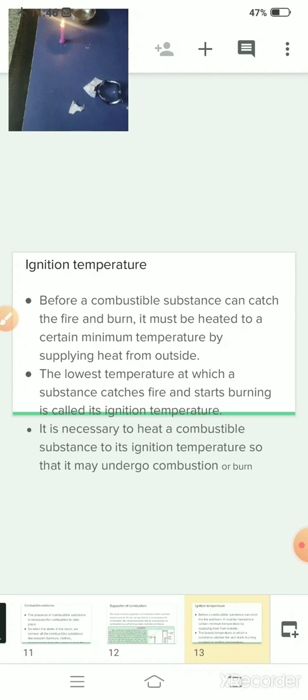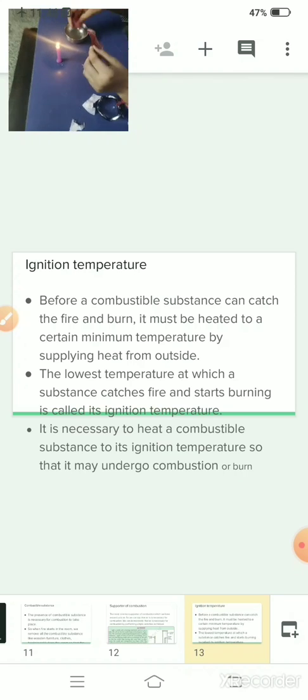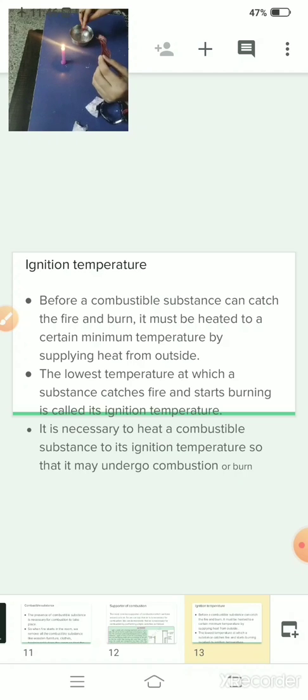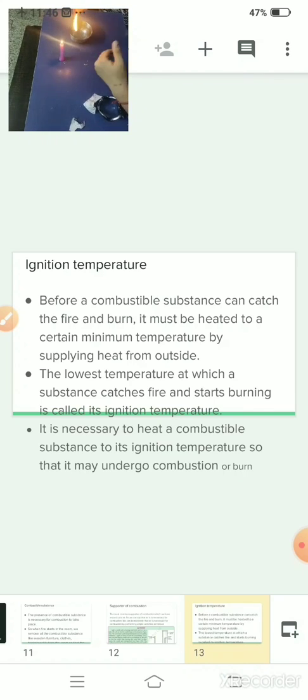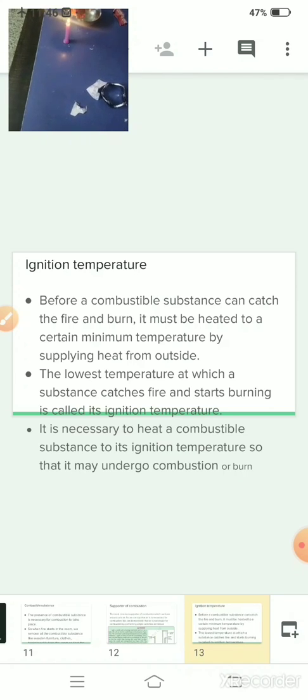Similarly with the cloth. This is a dry cloth and this is a wet cloth. Now if I burn this, it will catch fire immediately. Why? Because its ignition temperature is very low. And if I burn this, it will take time to burn. Why? Because it will take time to reach its ignition temperature. It will take a very long time. You can perform this activity at your home.